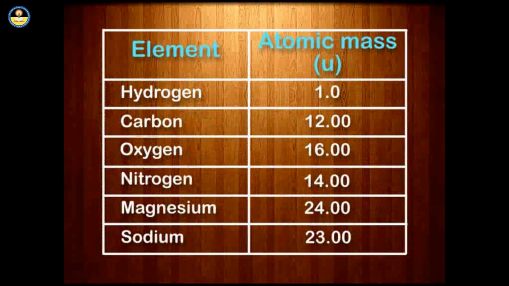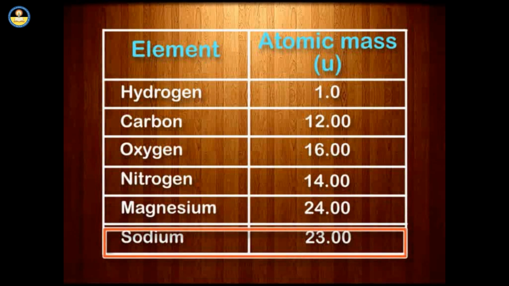Let us have a look at relative atomic masses of some elements. Element, atomic mass in u: Hydrogen, 1. Carbon, 12. Oxygen, 16. Nitrogen, 14. Magnesium, 24. Sodium, 23.